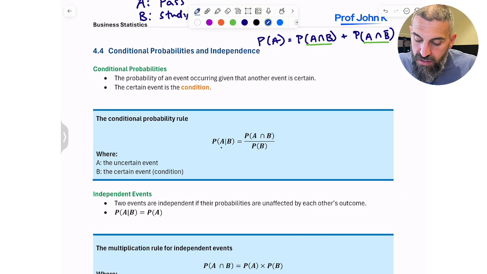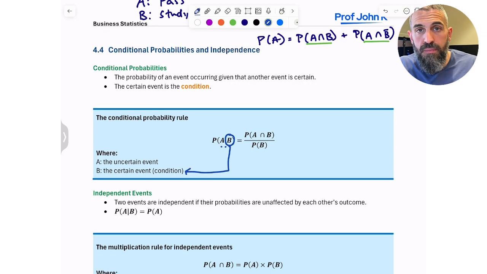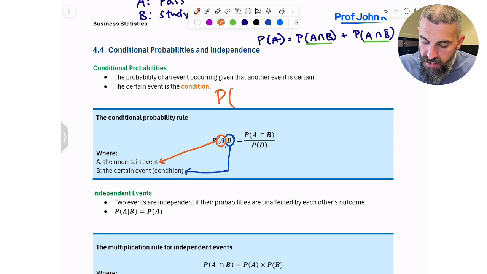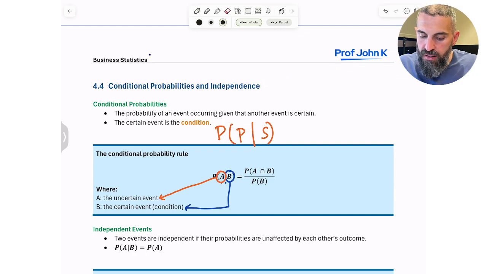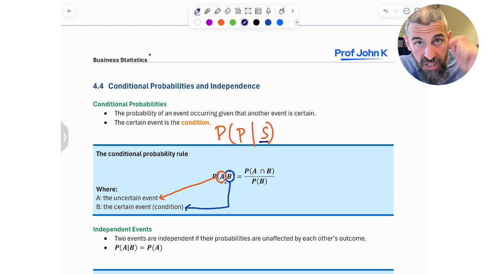The way you write the notation is A given B. And it's very important here, the order matters. Because whatever you put after the line, that's the certain condition. And whatever is before the line, that's the uncertain event that you're looking for. So if I'm saying, what is the probability that you passed given that you studied? Okay, forget all this A-B stuff. It basically means that I know you studied. You did study. That's not uncertain. What's uncertain is whether or not you passed, and I want to know the probability of that.